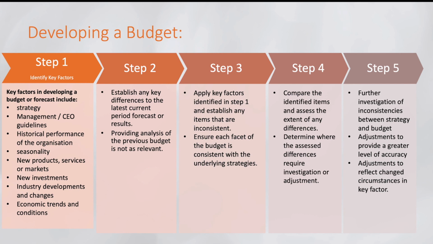Then you further investigate the inconsistencies you identified in step 4. Then you identify the circumstances and the key factors. What adjustment do we need to make?